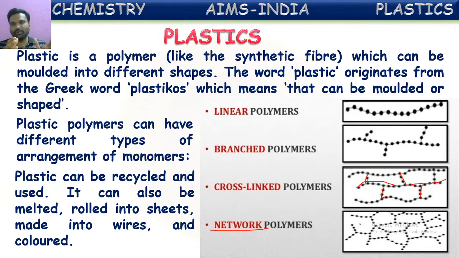We can mold them into different shapes, make them into thin wires, and make them into different objects. That is why nowadays we are using plastics in numerous ways, and we are even replacing most natural substances with plastics.